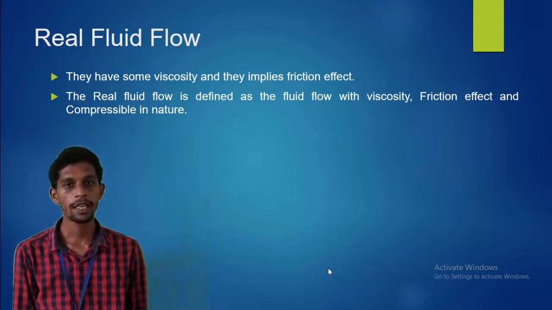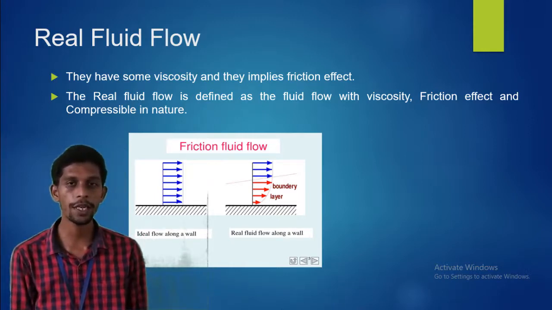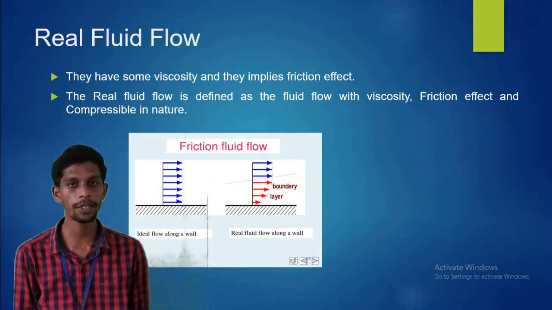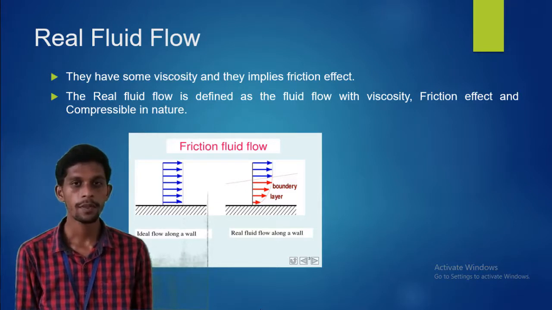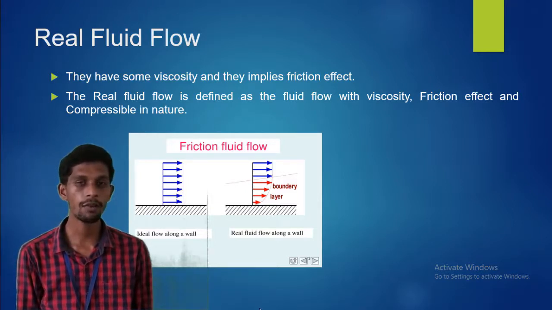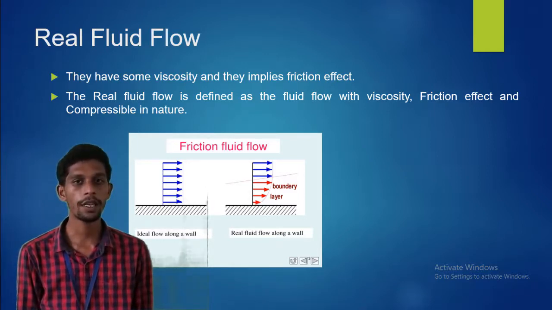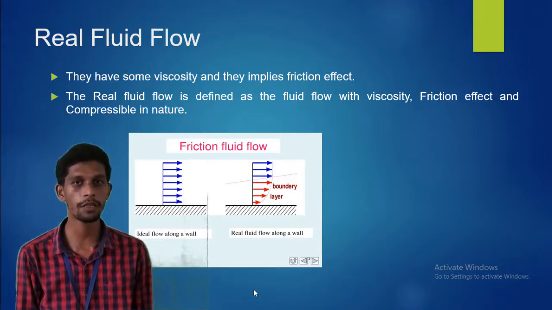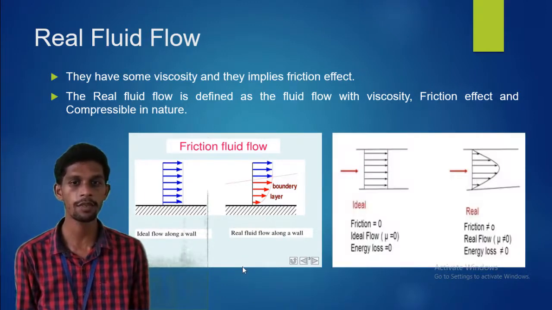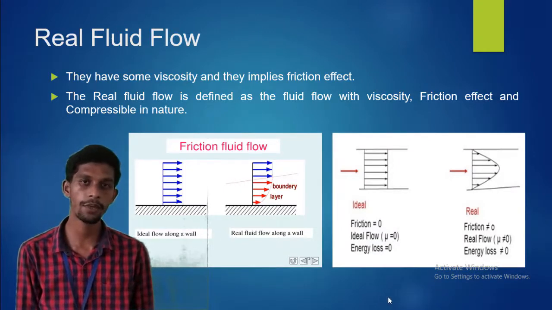Right? You can see the diagram over here, in the first diagram. Because the fluid has viscosity and there is friction between the wall of the tube and the fluid, you can see some friction, so the velocity distribution is not uniform here. At the boundary layers, you can see a lower velocity. Basically it is indicated with a parabolic path. You can see the next diagram, showing the velocity distribution profile between ideal fluid and real fluid.